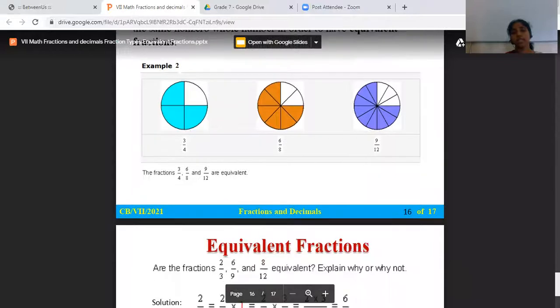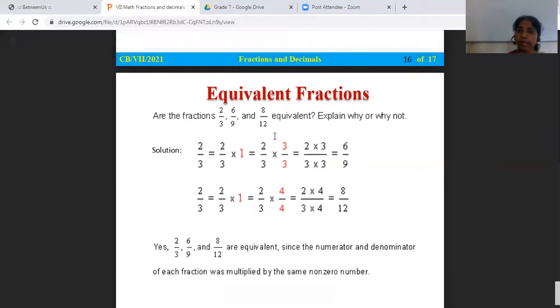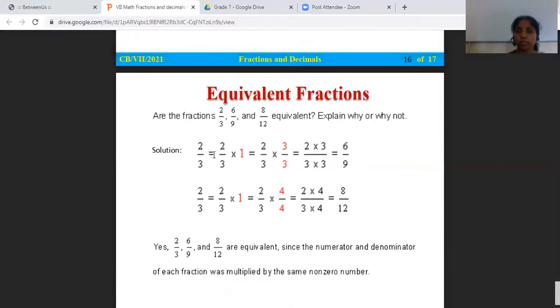So let us see an example with equivalent fractions. Here the question is given: 2 by 3, 6 by 9, 8 by 12, are they equivalent fractions? We have to check that. So we will check 2 by 3. I will multiply both by 3. Numerator by numerator, denominator by denominator, so 6 by 9 you will get.